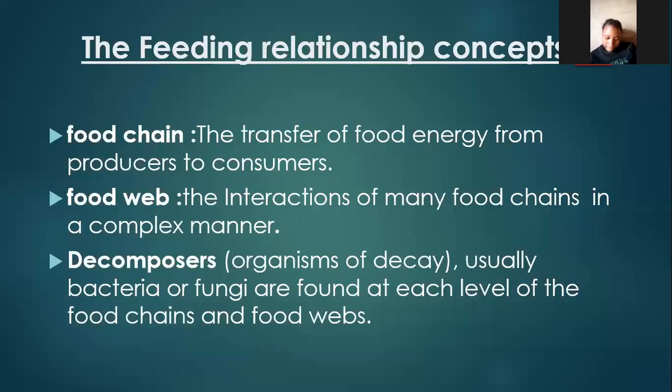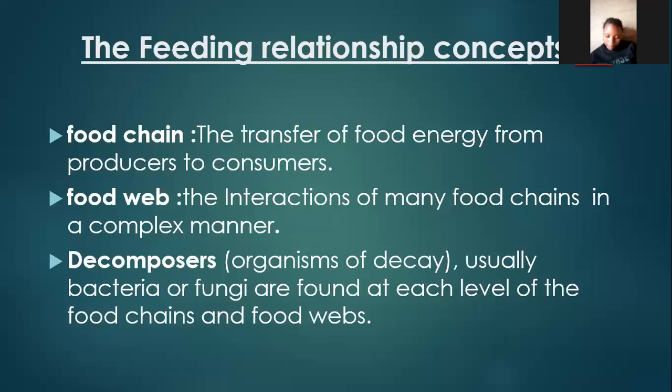This same impala can be eaten by a fox. This fox can again eat the same goat. So we find that a number of food chains can interact, and when they interact in a more complex manner, they form what is called a food web. So take note of these two terms: food chain, food web. Decomposers are other than what we call consumers.